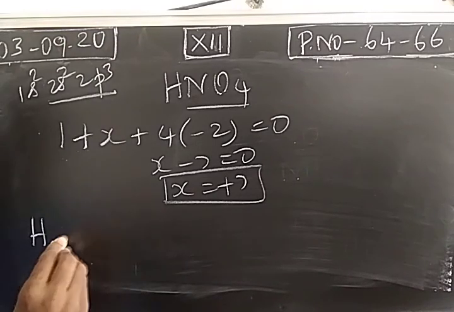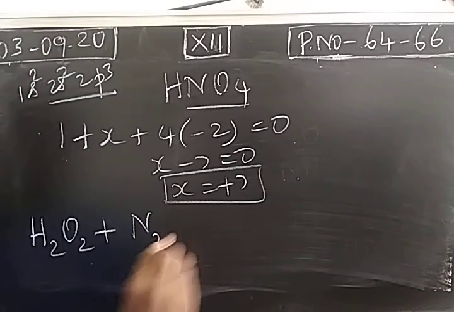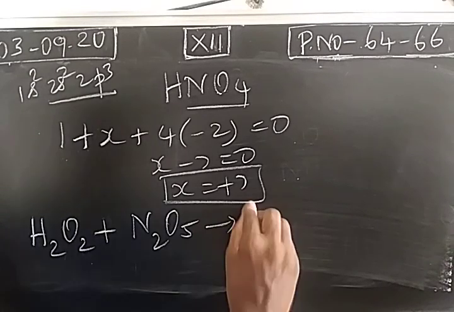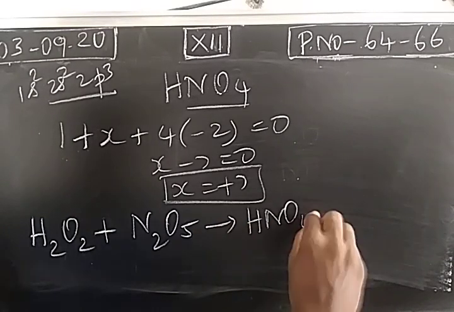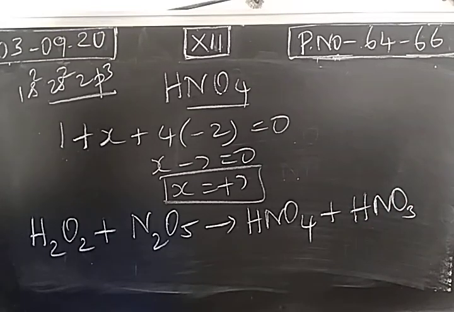So we take hydrogen peroxide and nitrogen pentoxide, N2O5. Nitrogen pentoxide and hydrogen peroxide provide pernitric acid and nitric acid. So both these two acids will be obtained. So these are all examples of oxoacids of nitrogen.